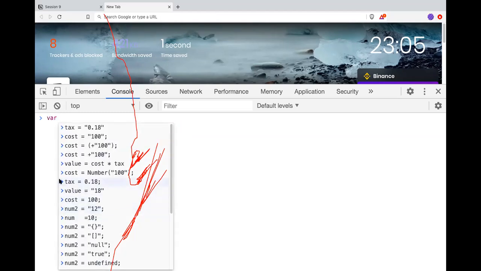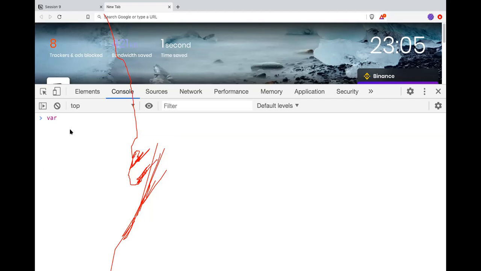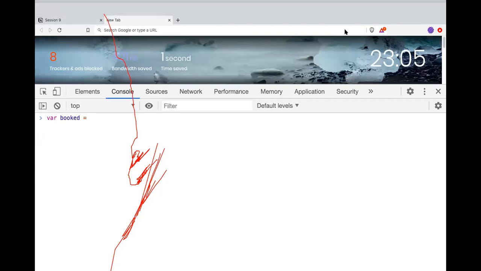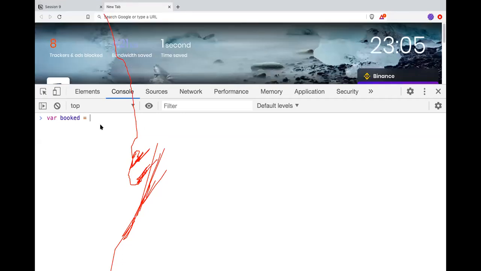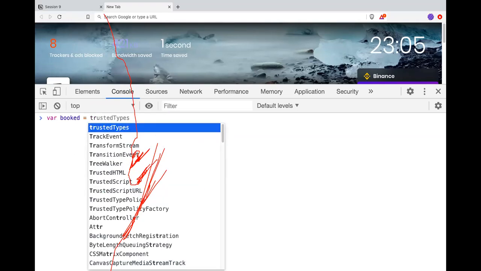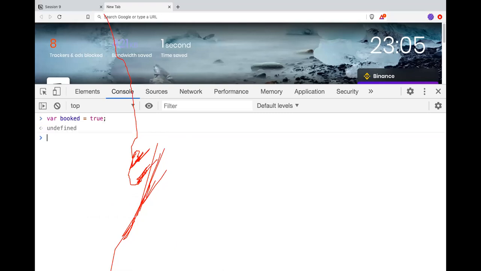Okay, let's do something else. Let's say I do book, and I set it to true. And then let's say cost is 100. Now tell me what will happen if I do cost plus book. It's 100. An error will come, maybe.